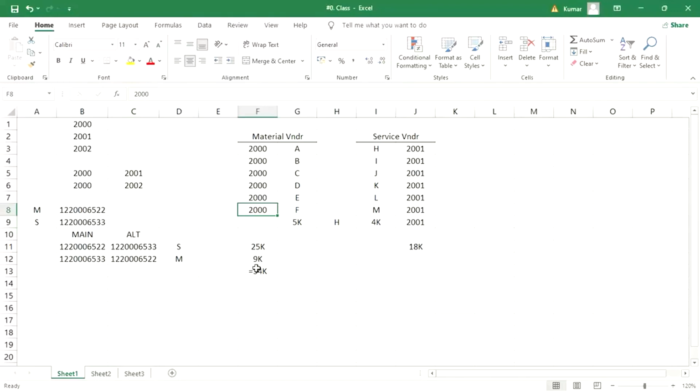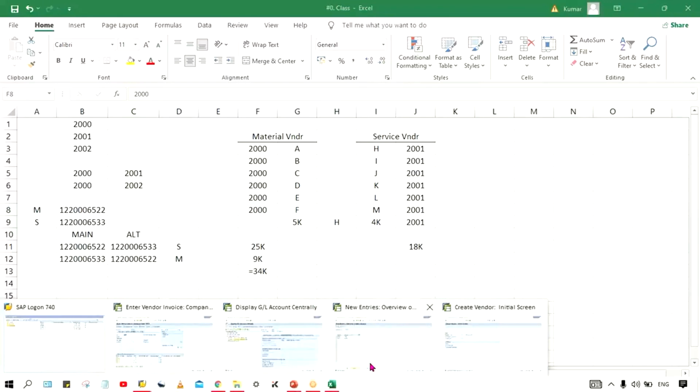And then another small setting we have to do, that is, we have to specify the main reconciliation account, and against that, whatever alternative reconciliation account is supposed to be updated, those GL accounts also have to be assigned against the main reconciliation account. I'm talking about this configuration.